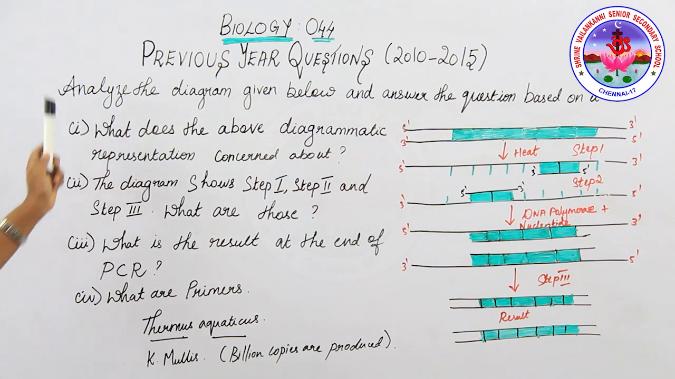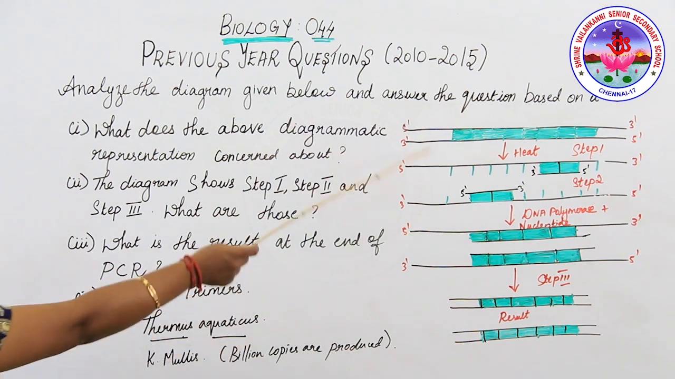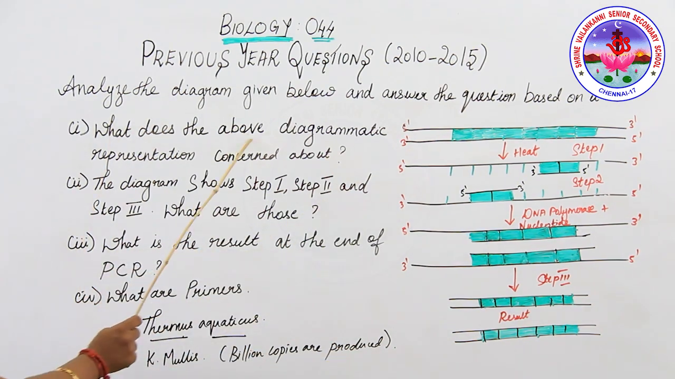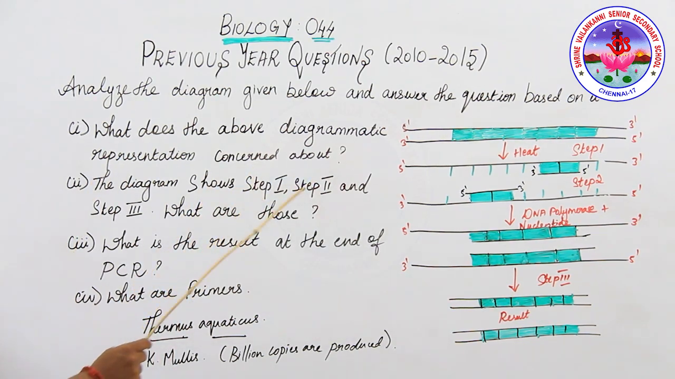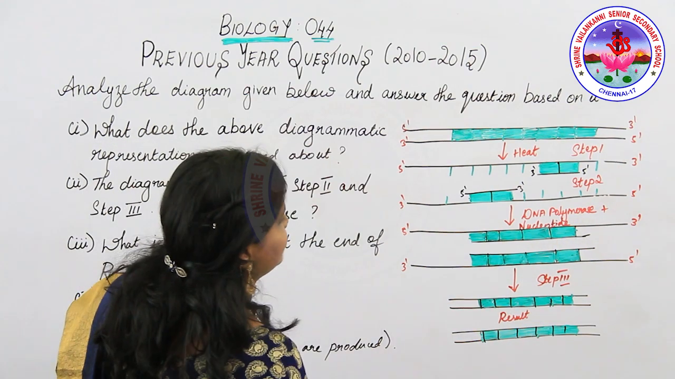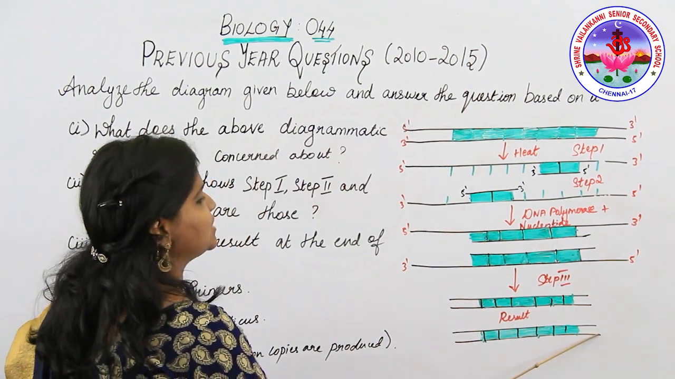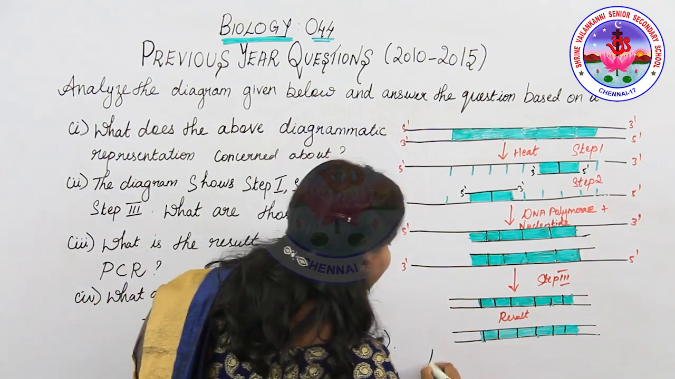Students, next question. Analyze the diagram given below and answer the question based on it. So this is the diagram which is given. What is the above diagrammatic representation concerned about? The diagram shows step 1, step 2 and step 3. What are those? What is the result at the end of the PCR? What are primers? These are the following questions based on this diagram. So now, first you should analyze this diagram. This diagram denotes the PCR reaction. PCR, polymerase chain reaction.